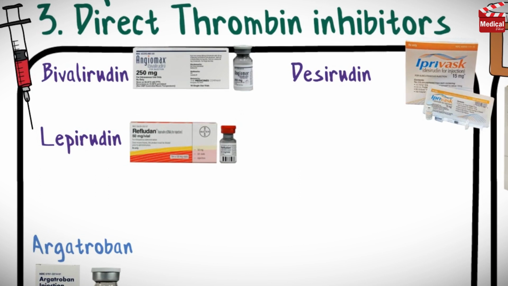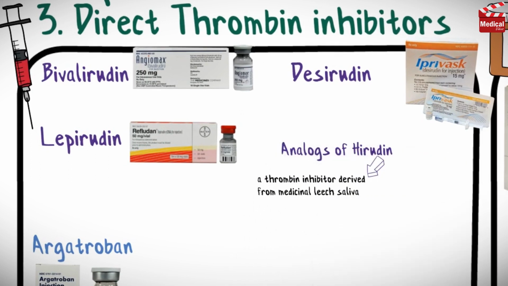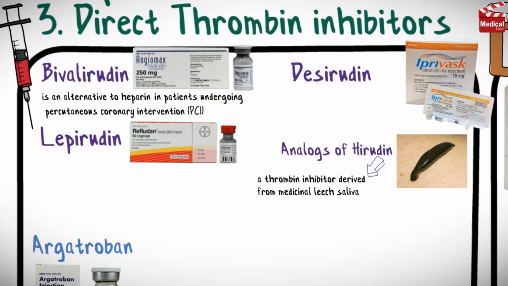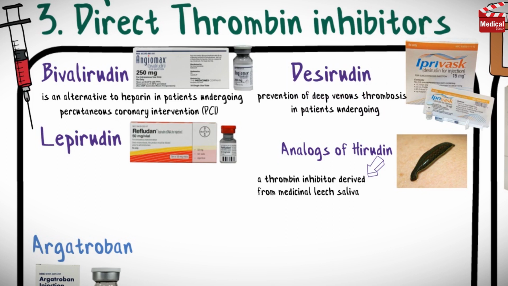Bivalirudin, Desirudin and Lepirudin are parenteral anticoagulant drugs that are analogues of hirudin, which is a thrombin inhibitor derived from medicinal leech saliva. Bivalirudin is an alternative to heparin in patients undergoing percutaneous coronary intervention. Desirudin is indicated for the prevention of deep venous thrombosis in patients undergoing hip replacement surgery.